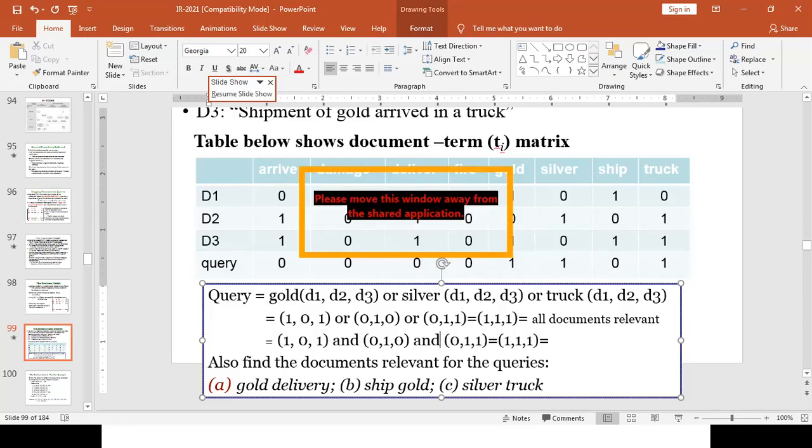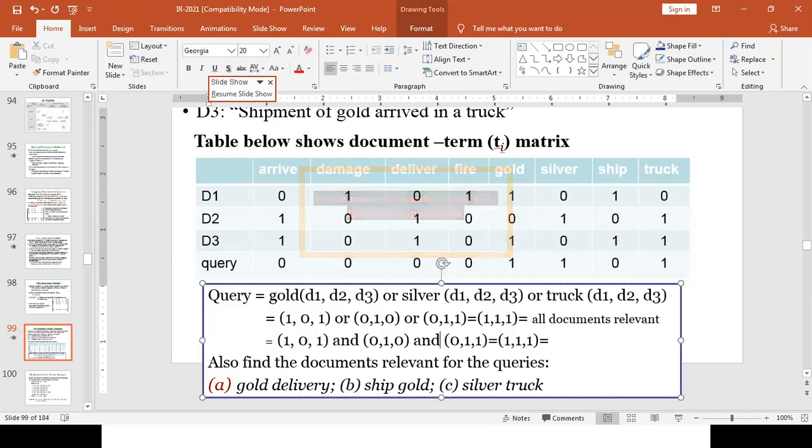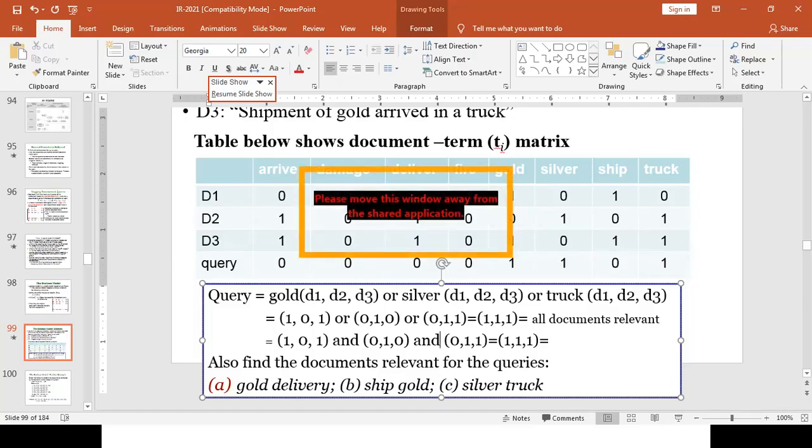That means our aim is identifying with precision which of the documents are containing all the query terms. If the query term doesn't appear in a document, we consider that document irrelevant.